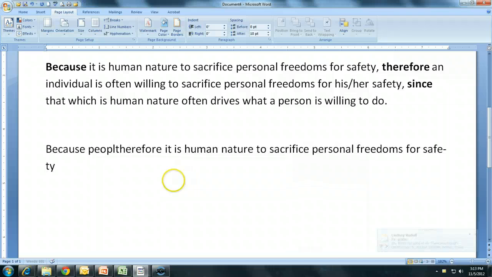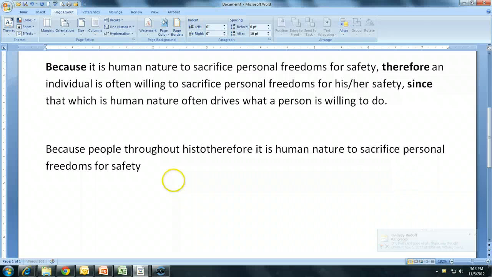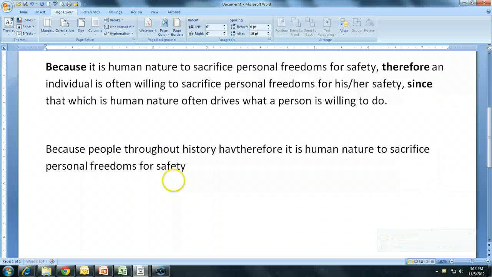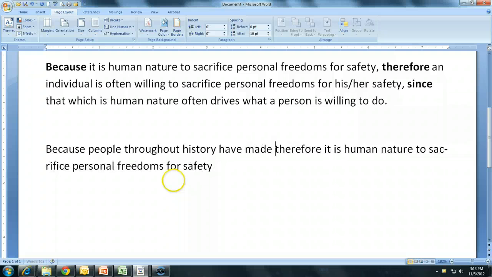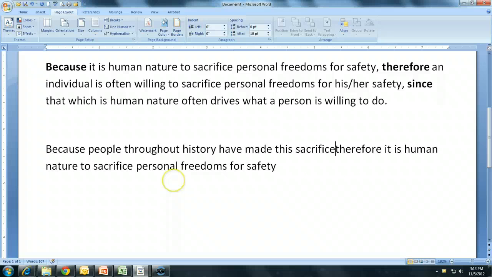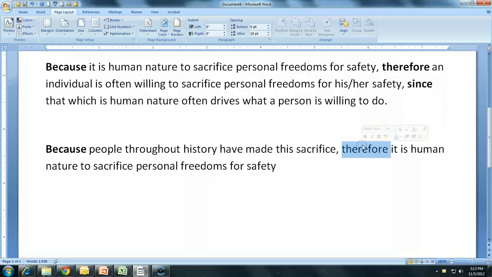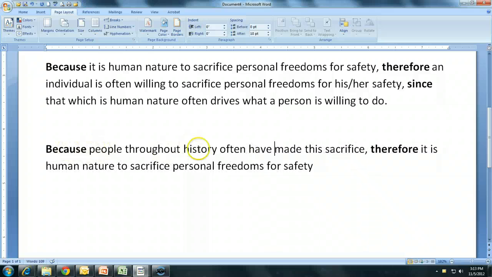Because people throughout history have made this sacrifice. Okay, that's a really simple inductive reason to indicate that it is in fact human nature. If people throughout history, let's make this even stronger, often have made this sacrifice. Because people throughout history have often made this sacrifice, therefore it is human nature to sacrifice personal freedoms for safety.